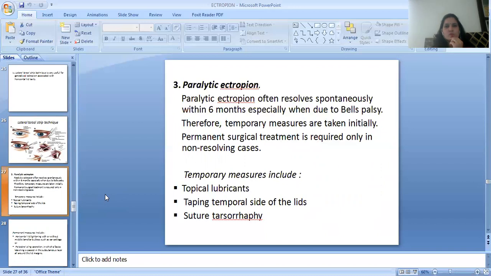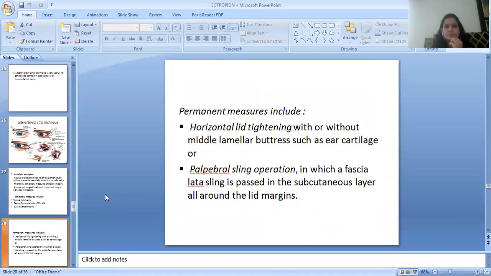Therefore, temporary measures are taken initially. Permanent surgical treatment is required only in non-resolving cases. The temporary measures include the topical lubricants, taping temporal side of the lids, suture tarsorrhaphy. The permanent measures include the horizontal lid tightening and the palpebral sling operation.